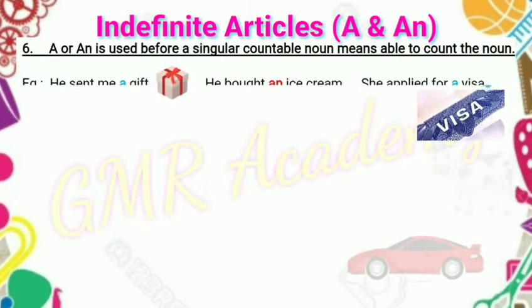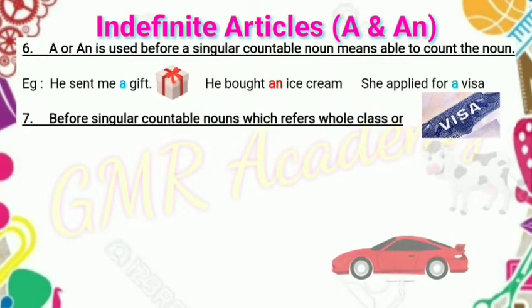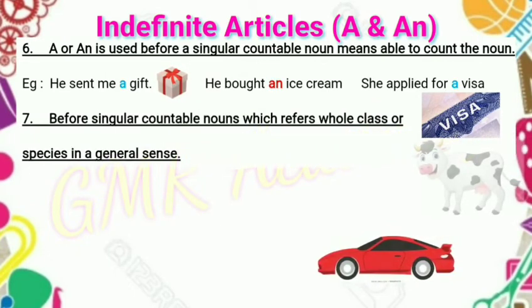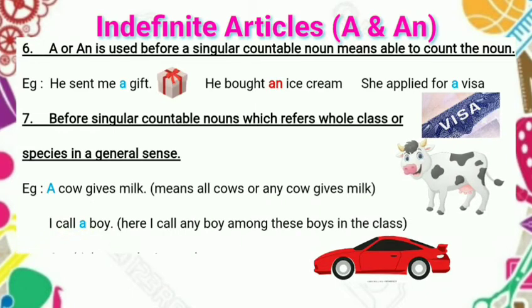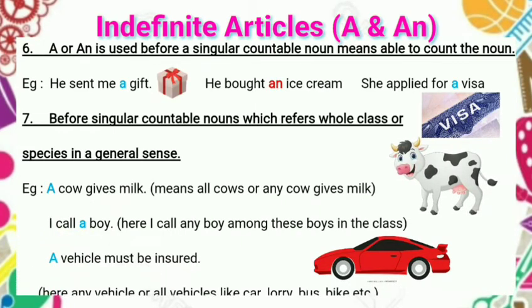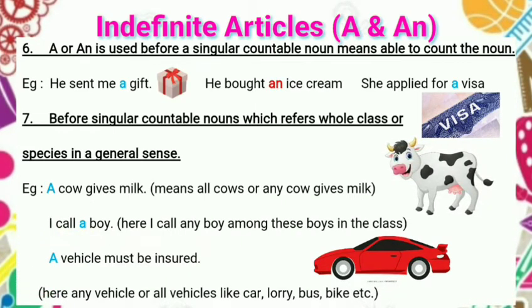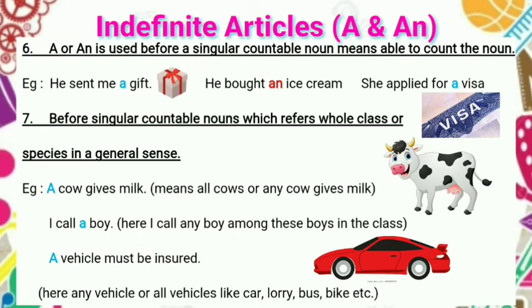A or an is used before a singular countable noun, meaning we are able to count the noun. Examples: he sent me a gift. How many gifts? A, one gift. A gift. He bought an ice cream. How many? An, one ice cream. An ice cream. She applied for a visa. How many? A visa.